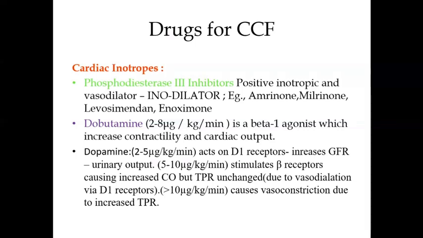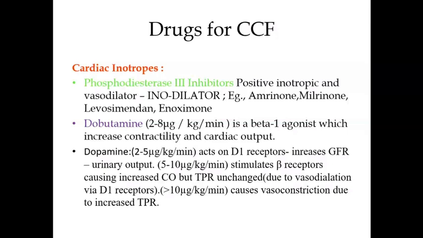So you see, cyclic AMP is responsible for inotropic action as well as vasodilator action, because this increase in cyclic AMP is responsible for vasodilation, and increase in calcium ions is responsible for the contraction. So since it causes inotropic action and vasodilation, together they are called inodilators. So if you are asked a short note on inodilators, you have to write precisely about these two drugs, amrinone and milrinone.